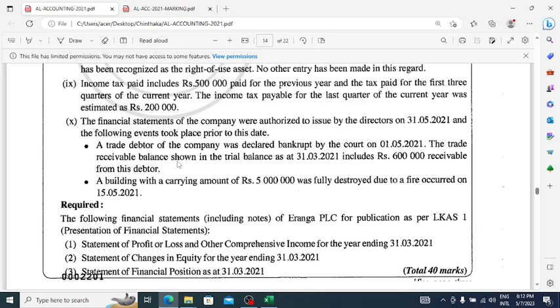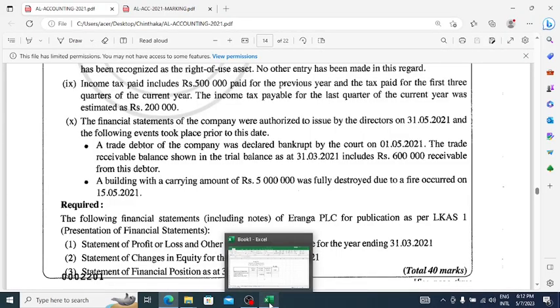So we have to deduct that 600 from our trade receivable balance, and that expense should be recorded in the P&L as impairment allowance, because one of our debts has been impaired.